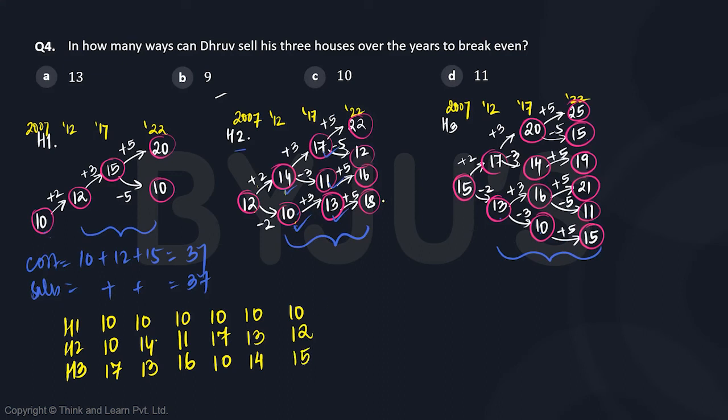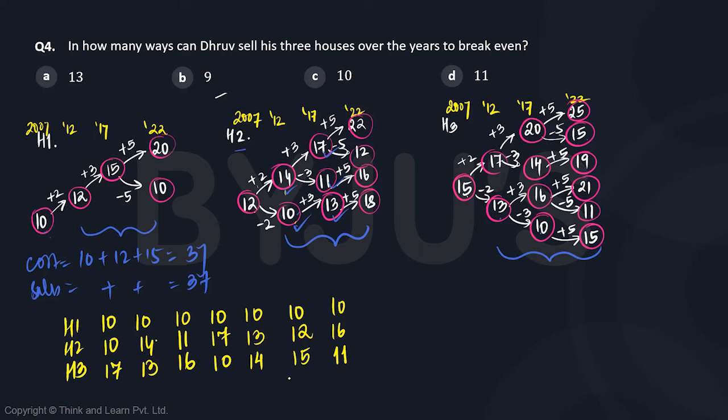Okay, 12 can become 16. There can be an increase of 4. Then 15 should decrease by 4, so it should become 11. 12, if it changes to 18, there is an increase of 6. So 15 cannot reduce by 6 because it will become less than that.